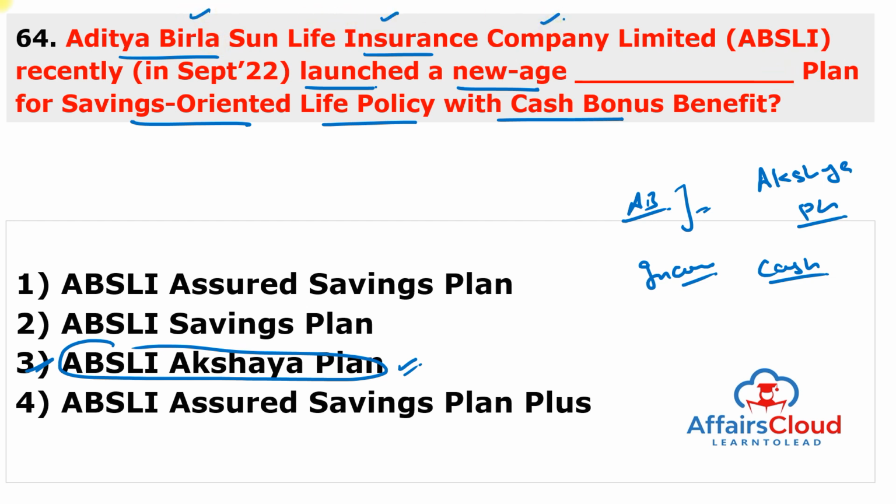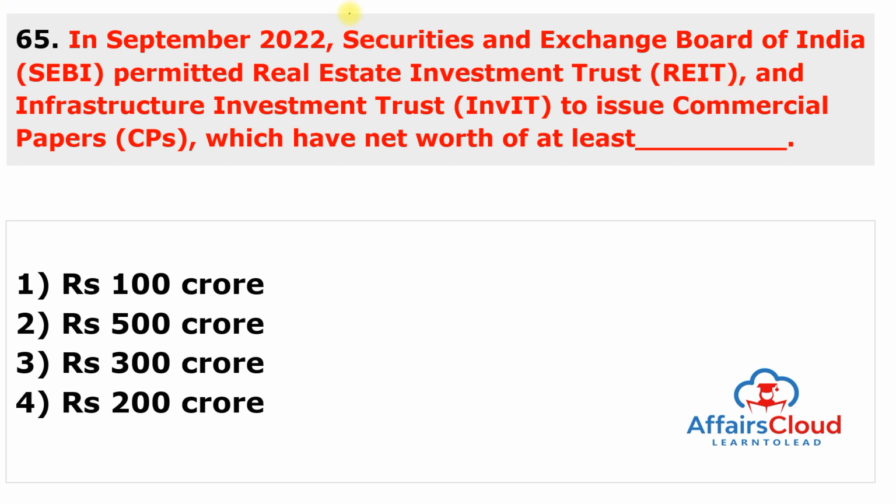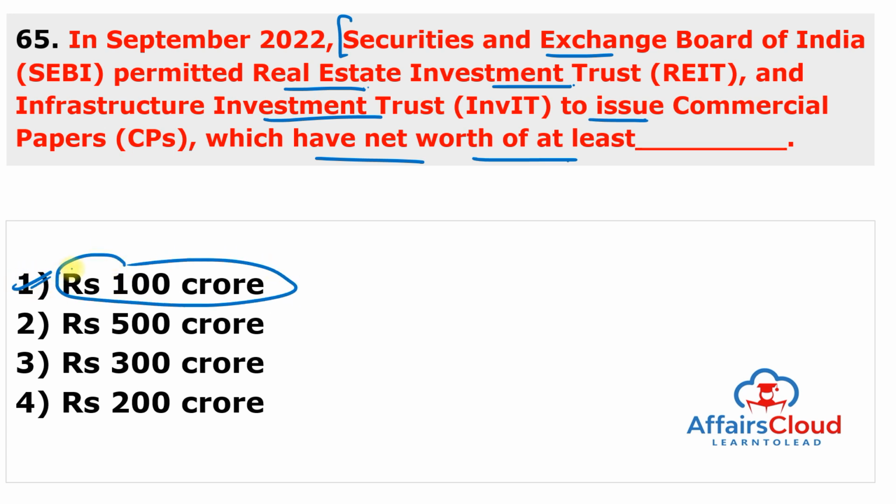Next question is, in September 2022, Securities and Exchange Board of India permitted Real Estate Investment Trust and Infrastructure Investment Trust to issue commercial papers which have net worth of at least how much rupees? At least 100 crore rupees. Answer of this question is 1.